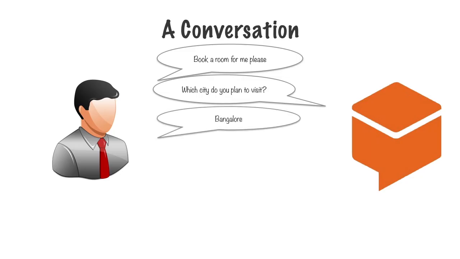Our customer obviously knows where he's going to visit. So he'll say, "I'm going to be visiting Bangalore," or just respond with "Bangalore." There are a number of responses, but each of these responses will contain the city that he plans to visit. But Dialogflow is still not done. Our bot requires additional information to make this room booking. And one additional piece of information is the date for which he wants this booking. The request for this additional information is expressed in the form of a follow-up question.